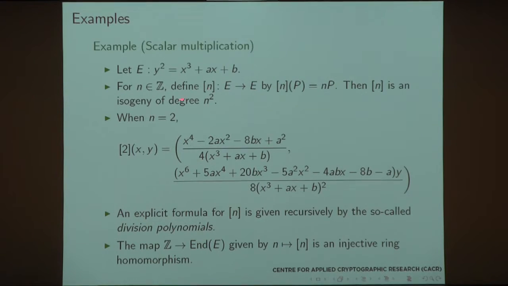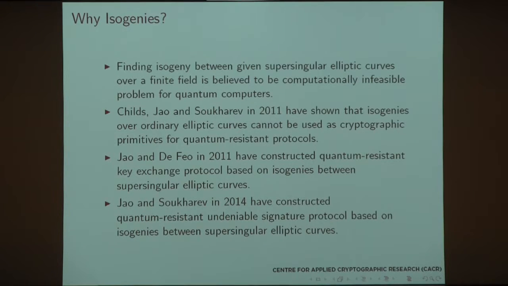Just a quick, simple example of what isogenies look like. An isogeny can be as simple as a multiplication by n map. And here's an explicit example, the multiplication by 2 map. Now, the degree of the isogeny can usually be obtained here. So the multiplication by 2 map has degree 4. All right.